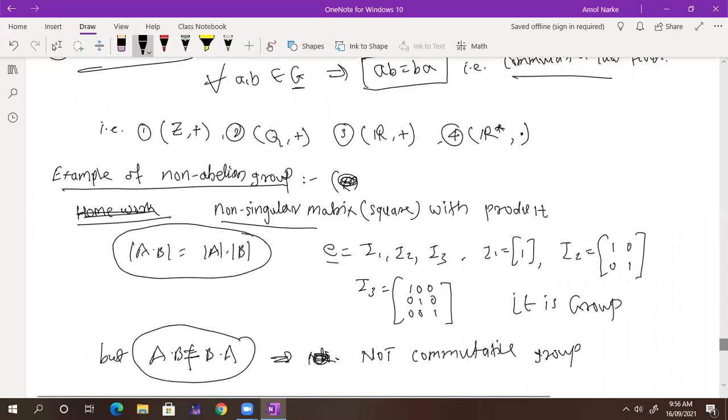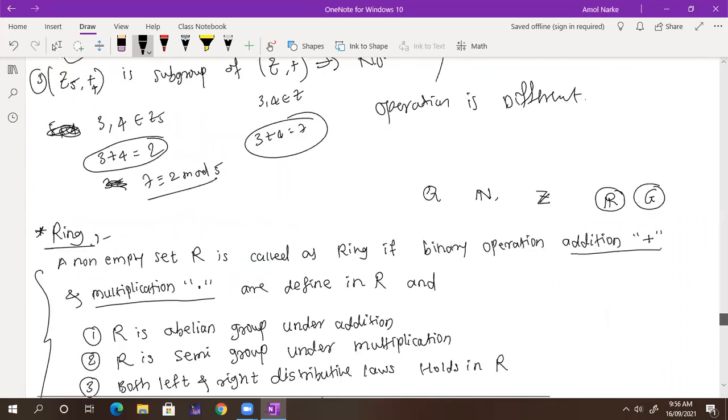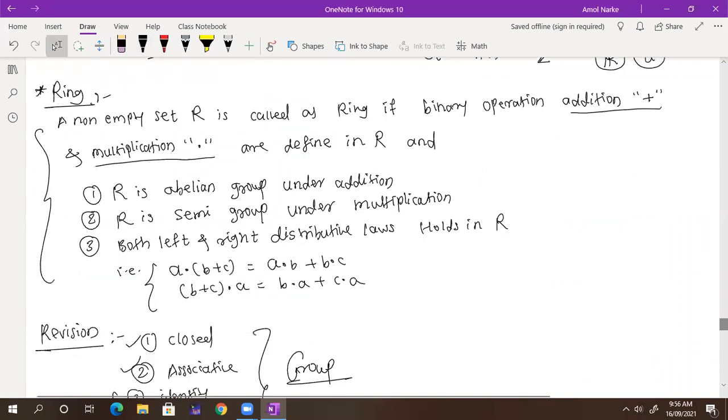What is the definition of ring? A non-empty set R is called a ring with binary operations addition and multiplication which are defined in R, and these three conditions are satisfied. If it is not a ring, then it is not a commutative ring and not a ring with unity.